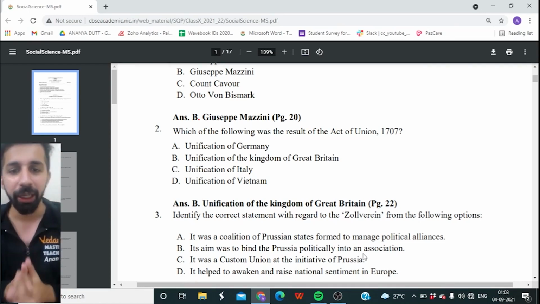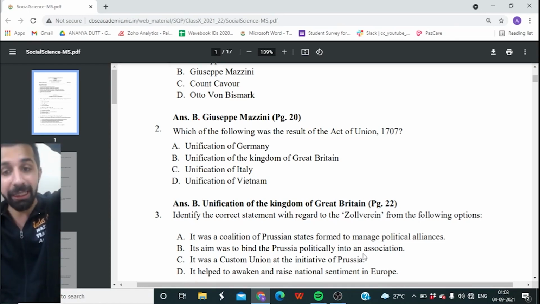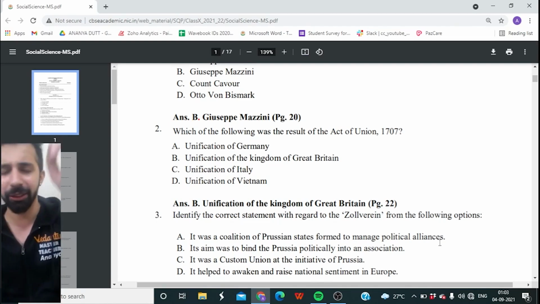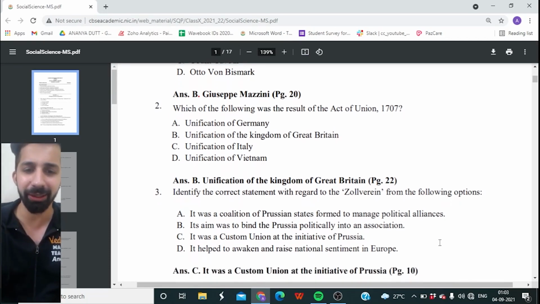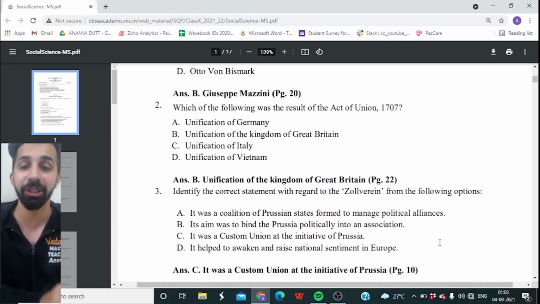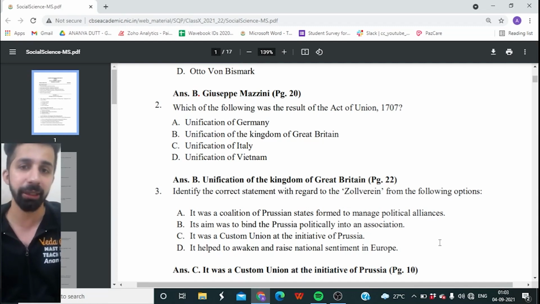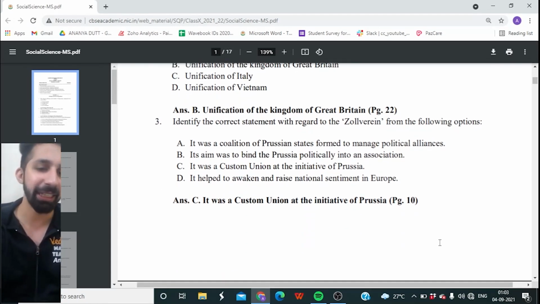Option C, it was a customs union at the initiative of Prussia. Option D, it helped to awaken and raise national sentiments in Europe. You are absolutely right, the right answer is option C. It was a customs union formed by Prussia. Next question, guys.